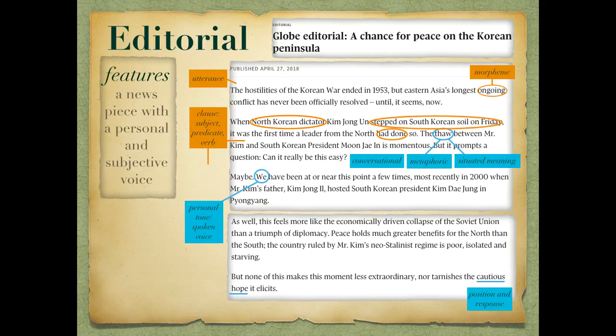The next paragraph employs a long clause, complete with the subject, North Korean dictator, predicate, stepped on South Korean soil, and verb, had done.